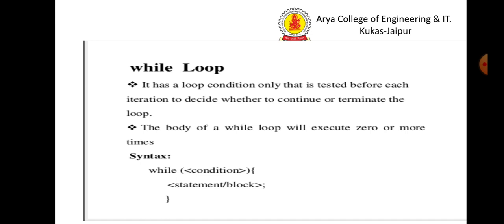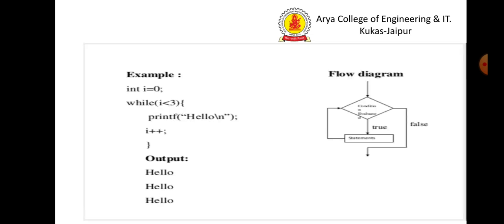Here is the syntax. You can see while condition. While means till the condition is true, and if the condition is true then only the set of statements will execute. If the condition is false then the loop terminates. This is the entry controlled loop. While loop is an entry controlled loop.